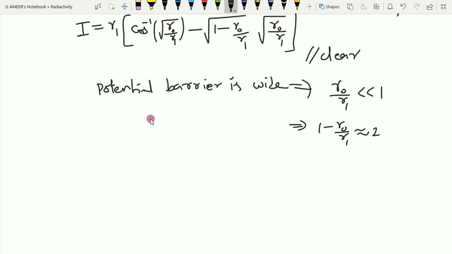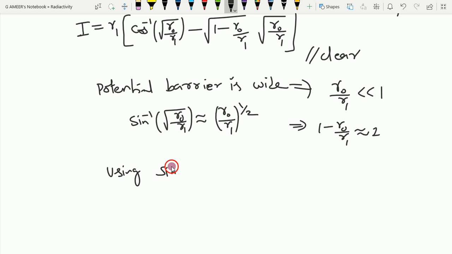With this I can say sin inverse of r0 by r1 is approximately equal to r0 by r1 whole power 1 by 2, that is, the square root. But we do not have sin inverse, we have cos inverse. Using the concept sin inverse theta plus cos inverse theta is equal to pi by 2, I can take cos inverse of theta equal to pi by 2 minus sin inverse of theta.